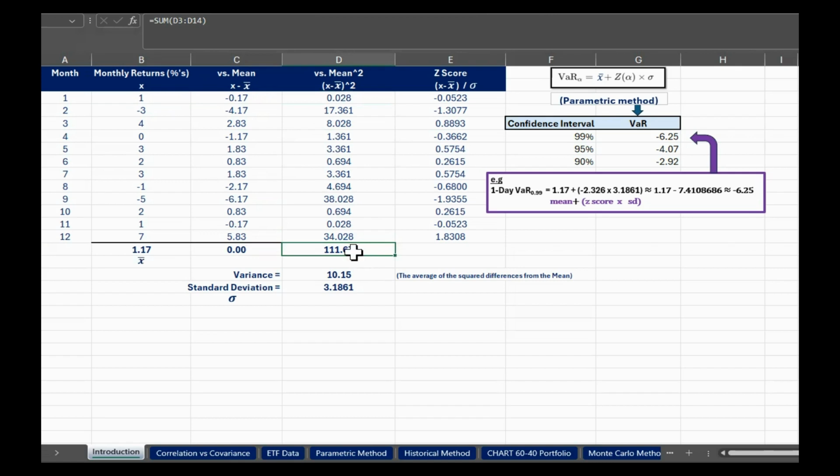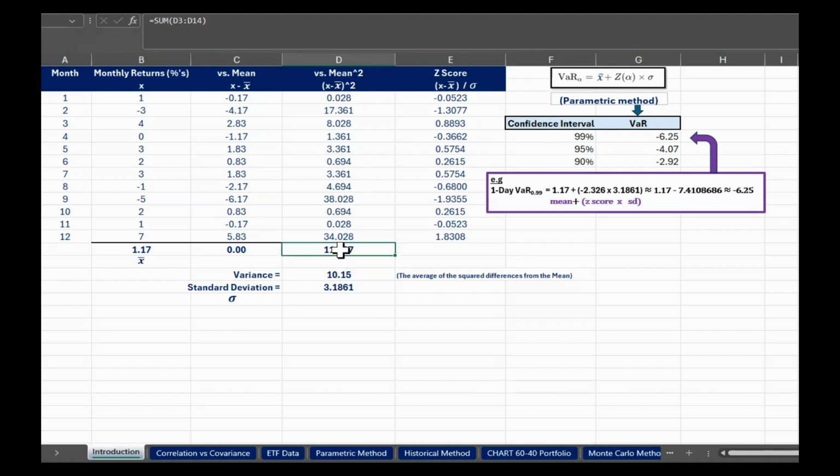And then, if you look back at the previous slide, what we're going to do is divide that by the number of pieces of data, as in 12 minus 1. And that will take us to the sample variance. Okay, and again, you can see the formula.